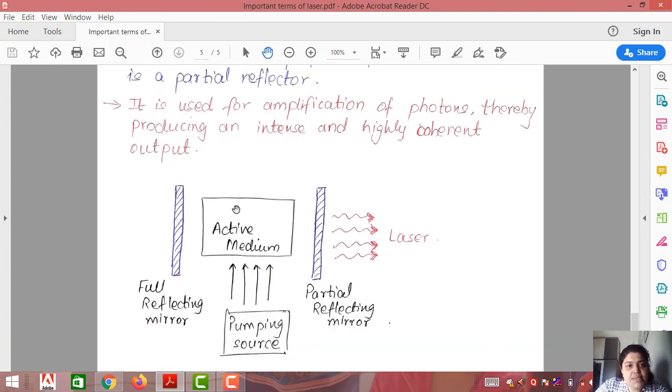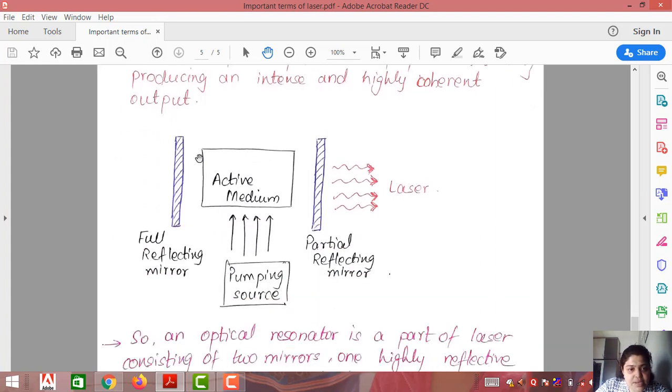Let us discuss quickly what an optical resonator is. Suppose I consider this as my active medium. The active medium is the medium which has to achieve population inversion. For achieving population inversion, you need a pumping source, that is shown here. Now, surrounding the active medium, we have two mirrors. One mirror is known as a fully reflecting mirror. The other one is a partial reflecting mirror.